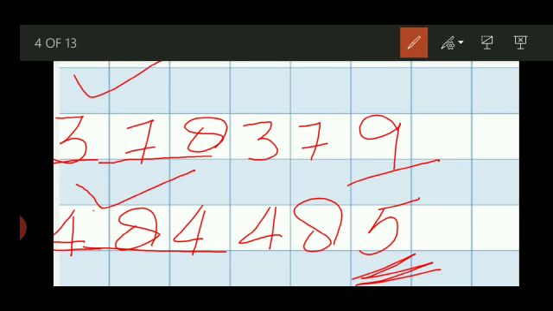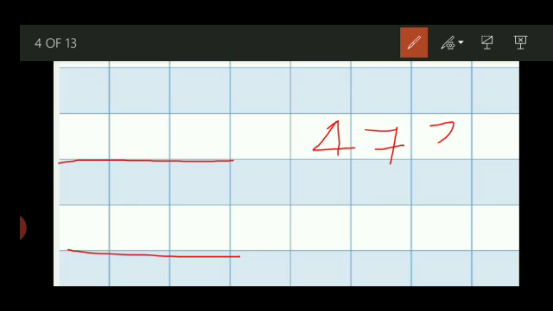Some more examples, now let's see. I am writing, see. 473, 392. Only when 0 is at the last, then two numbers will change. Otherwise two numbers will never change, whether 3-digit number, 4-digit number, 5-digit number, any digit number.